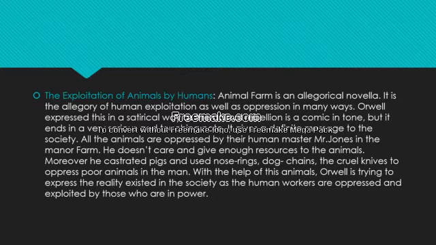That's why they decided on a rebellion against their master, Mr. Jones. They decided to overthrow their master because Mr. Jones did not care or give enough resources to the animals, and moreover he castrated pigs and used nose rings, dog chains and other cruel knives to oppress these poor animals in the farm.